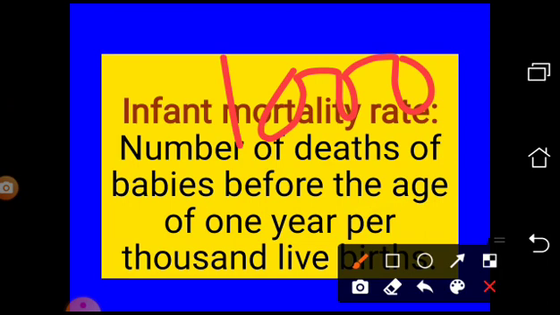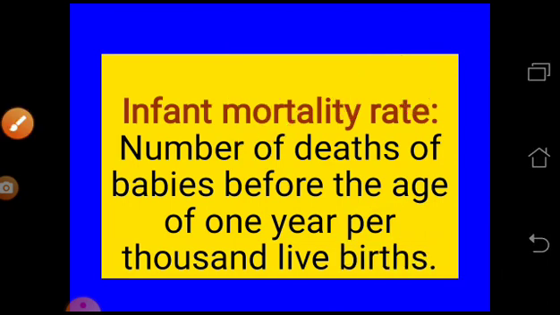If any babies die before they reach the age of 1 year, how many babies are dying among these 1000 live births, it will be called the infant mortality rate. Okay, understand?